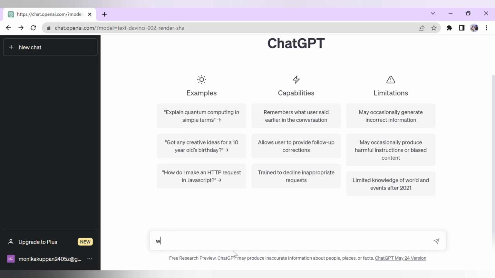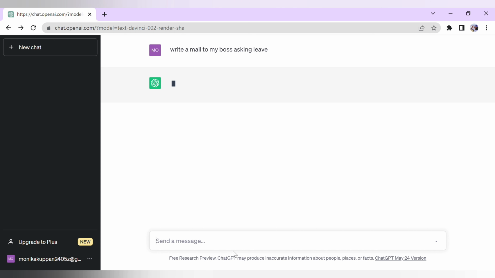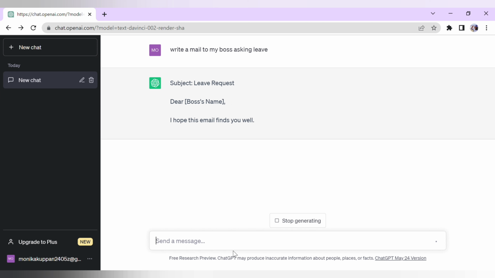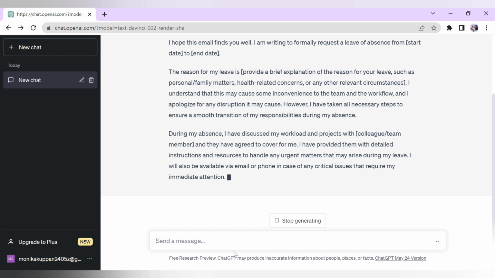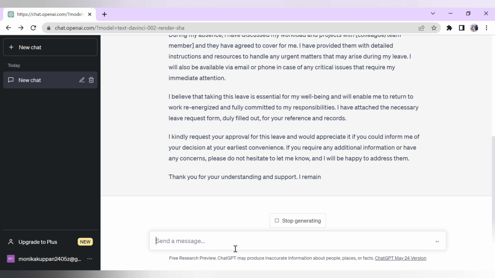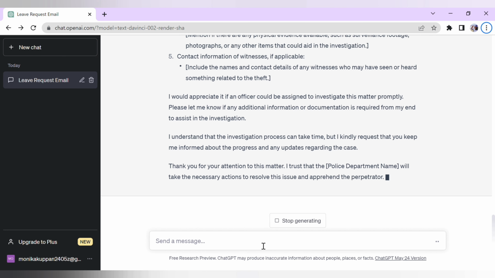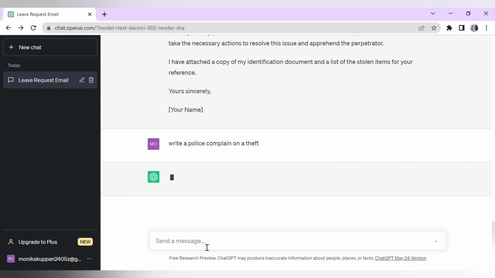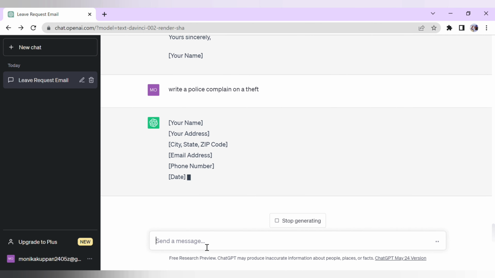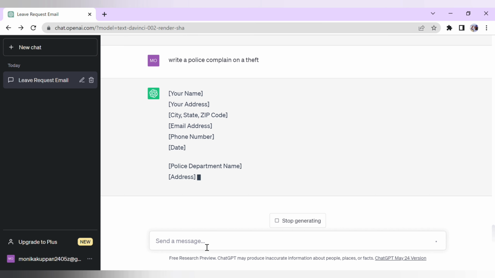It also assists with writing. Users can request assistance with writing activities such as brainstorming ideas, enhancing sentence structure, and discovering relevant vocabulary. With this help, we can use it for company purposes, sometimes in order to send a mail or to file a complaint, and all these kinds of things. ChatGPT can also help us with creative endeavors such as brainstorming ideas, developing dialogue, and crafting distinctive descriptions. And it also helps us in language translation. ChatGPT can assist with translating from one language to another, allowing users to overcome language obstacles.